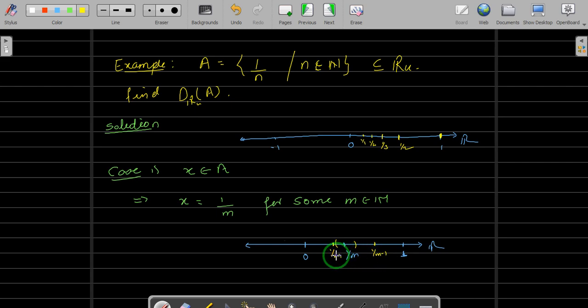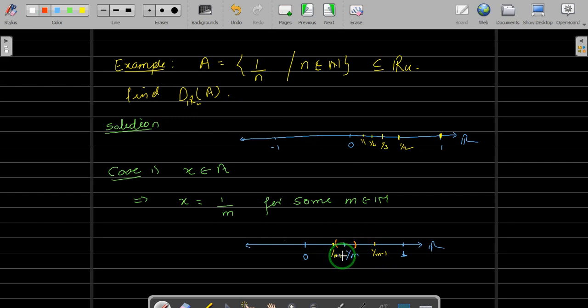Looking at the diagram, if I take this neighborhood of 1 upon m, in R with usual topology, neighborhoods are nothing but open intervals. When you intersect this neighborhood with A, and remove the point 1 upon m, the resultant will be empty, and hence 1 upon m cannot be the limit point.